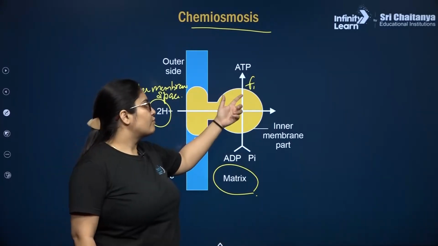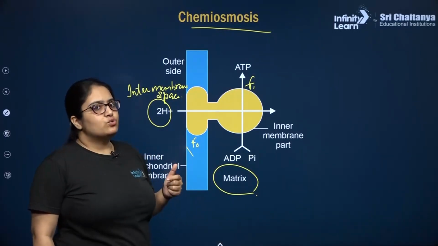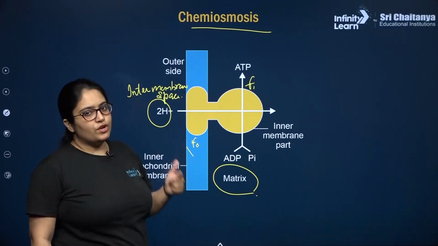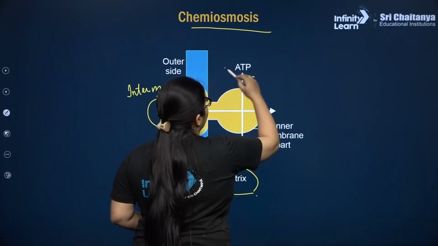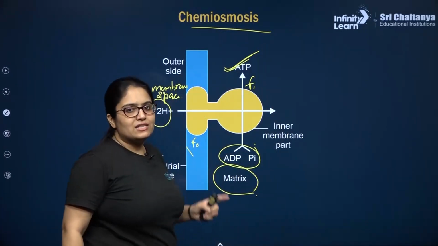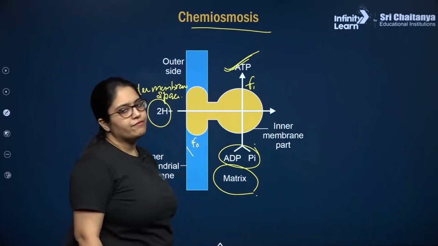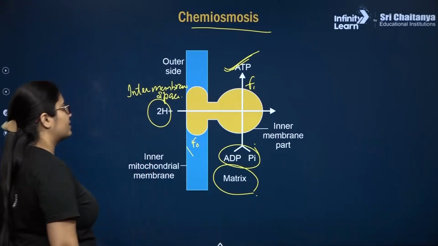So because of the conformational change which is coming in F1, there will be, my dear students, production of ATP molecules. ADP और inorganic phosphate के बीच में bond बन जाएगा और ATP molecules का production हो जाएगा, and this reaction will be catalyzed by ATP synthase which is present in the F1 head portion of this fifth complex.